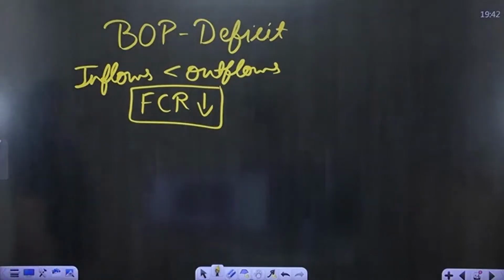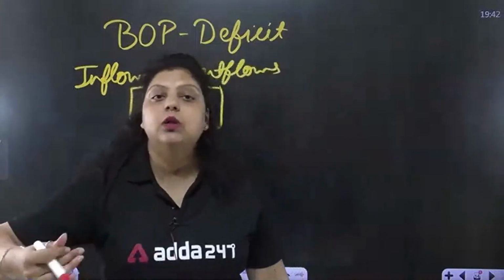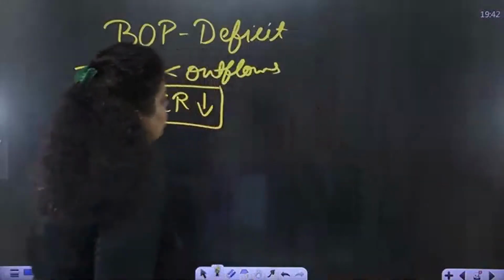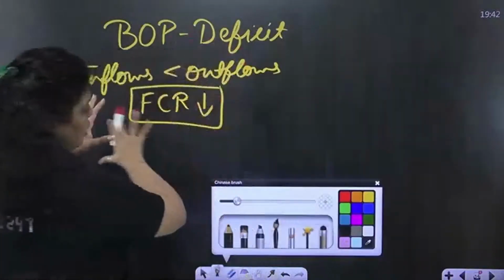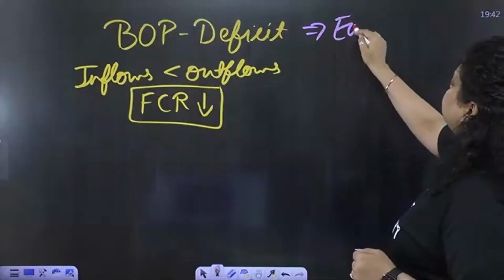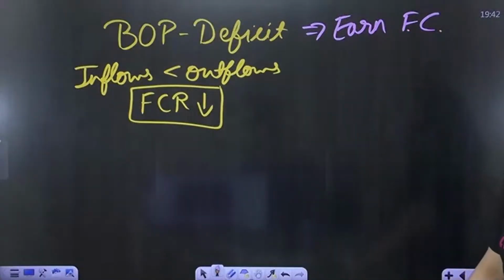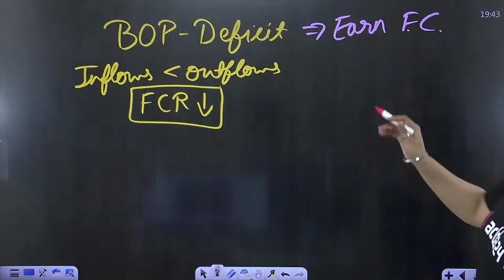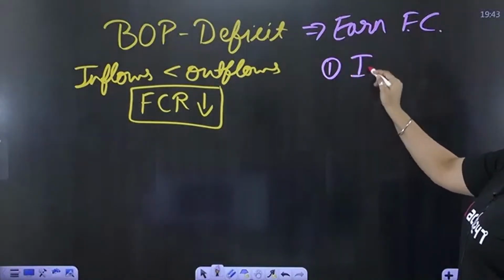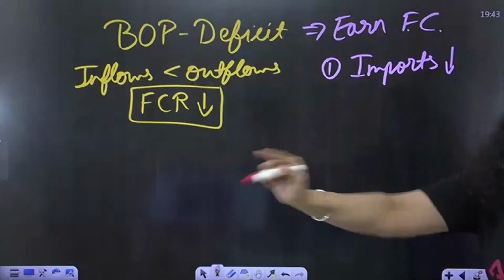And if the foreign currency reserves are reducing, we will not be able to pay the import bills. We will not be able to take loans from other countries also, because our credit rating is also decreasing. So what do we have to do? The solution to all these things is to earn foreign currency. FC means foreign currency. Now, how to earn foreign currency? There are certain ways. The first way: you can decrease your imports.